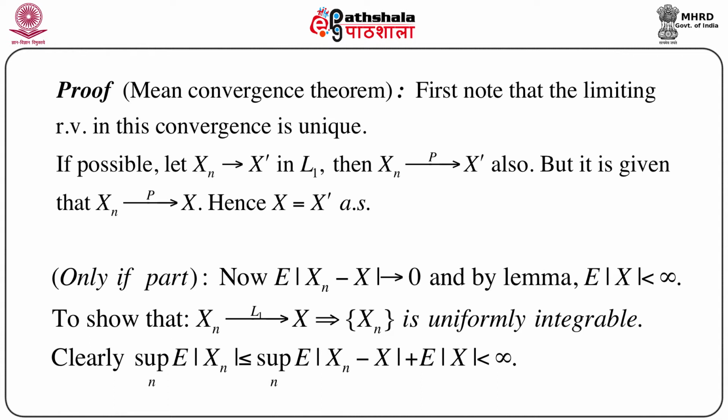So actually we have to show that this sequence is uniformly integrable, so we are slowly approaching the conditions of uniform integrability.